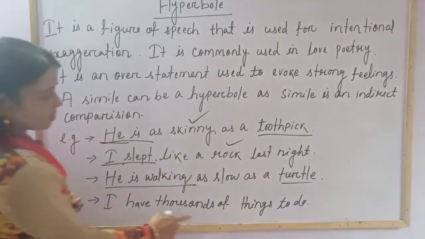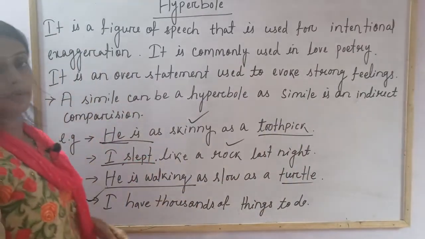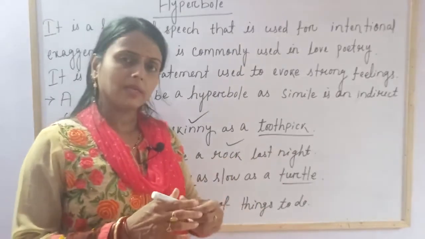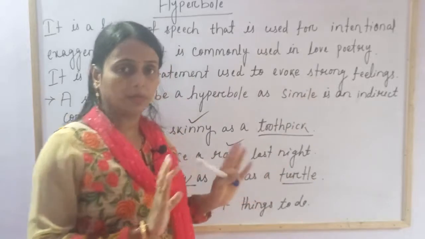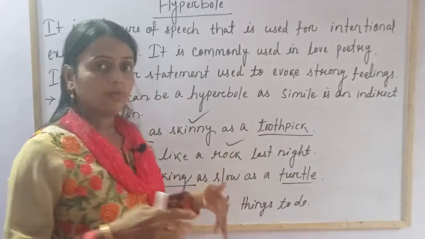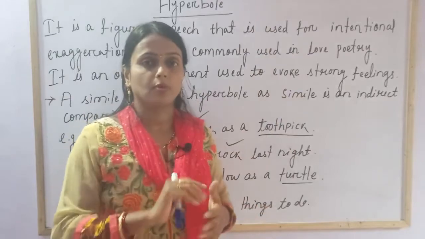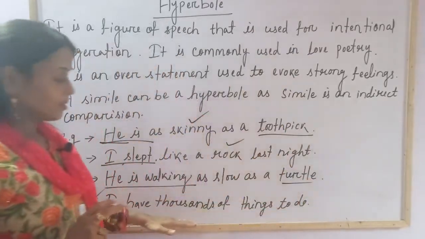I have thousands of things to do. Look at this one. You can understand it in a better way. I have thousands of things to do. Practically, do you have thousands of tasks? You have 1 or 2 or 10 or 20 or 50. Yes or no? But whenever you are speaking, you say I have lots of work to do. So what is that? That is hyperbole. It means we are exaggerating things more and more. That's why this is a hyperbole.